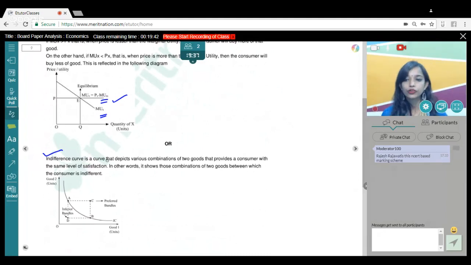Again, very direct question, because you could have easily explained what is indifference curve. That is the curve which represents various combinations of two goods that provides a consumer with the same level of satisfaction. So you could have drawn an IC curve and stated that yes, the bundles on the IC curve represent a particular level of satisfaction by different bundles. That is what IC curve shows.